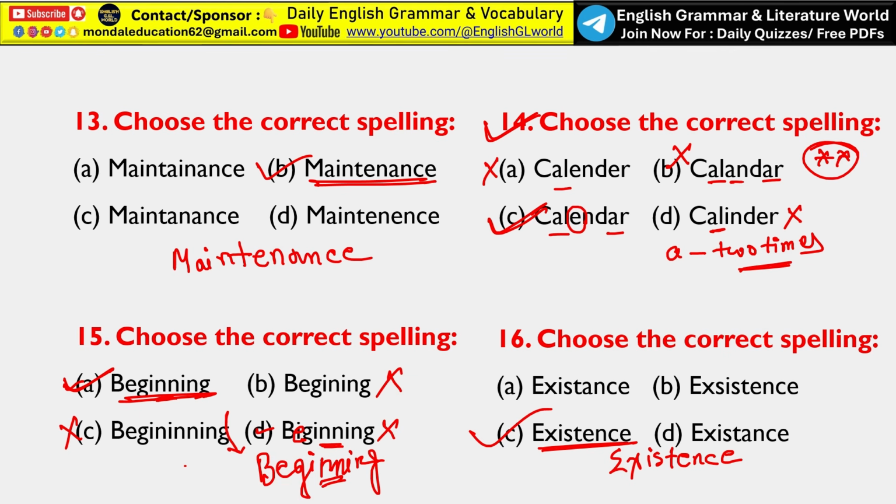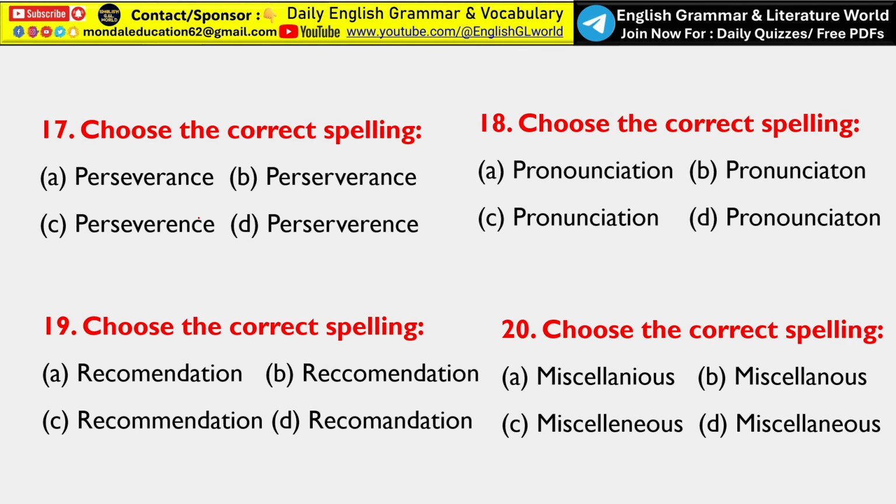Okay, next, choose the correct spelling, that is perseverance. So here the correct spelling of the word perseverance is P-E-R-S-E-V-E-R-A-N-C-E. Okay, that is the correct spelling. So now here option A, perseverance. The word perseverance means continued effort despite difficulties. Hard effort, that is called perseverance.